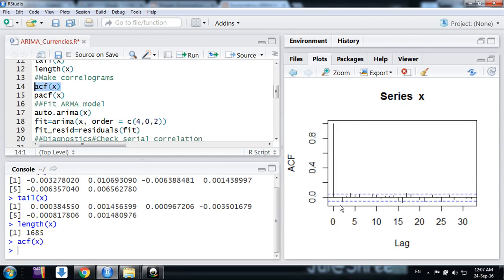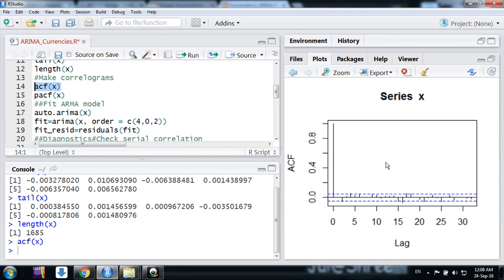So here we can see, friends, none of the lags is beyond this. Simply, we just see up to around 15, beyond that we don't consider. So here we are not able to find any lag that is beyond this 5% line. So we are not able to find MA terms in the model.